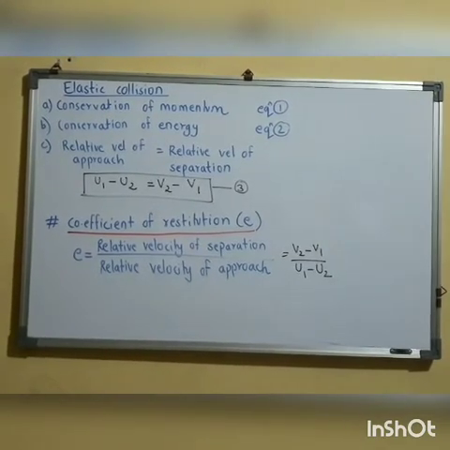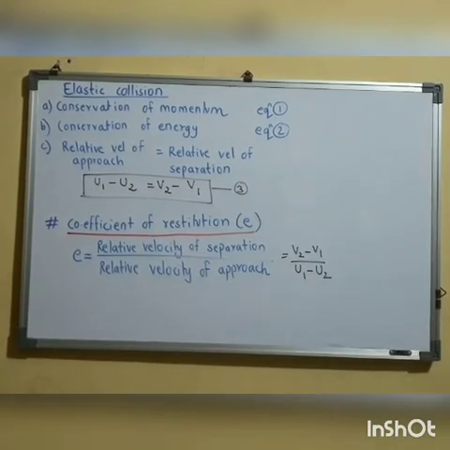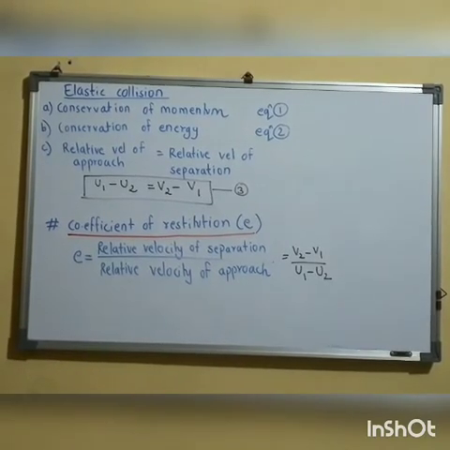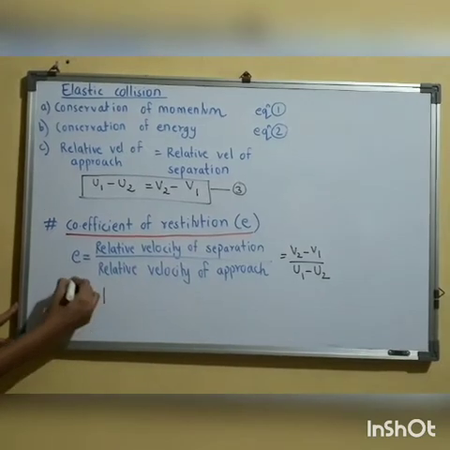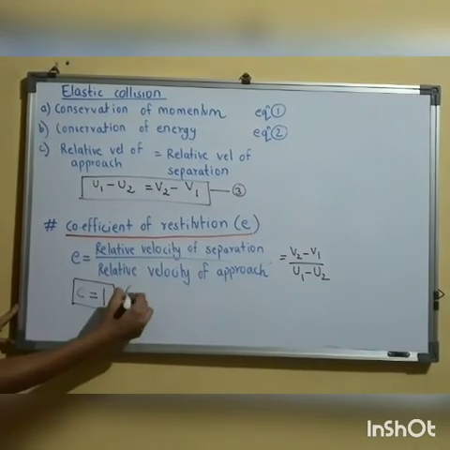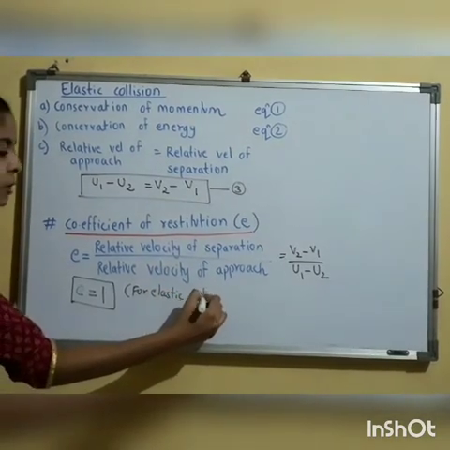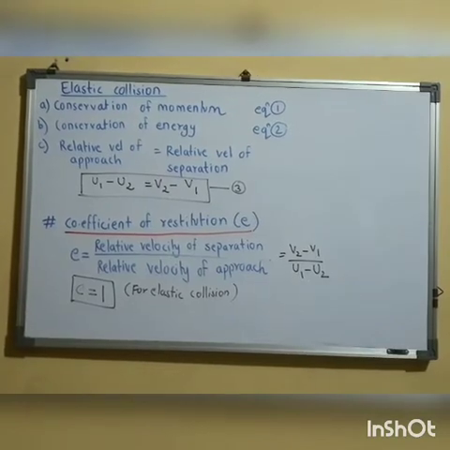So the ratio of v2 minus v1 to u1 minus u2 is known as the coefficient of restitution. As in elastic collision the relative velocity of approach is equal to the relative velocity of separation, the value of E for elastic collision will be equal to 1. This is the condition only for elastic collision. We'll see the cases of inelastic collision. In inelastic collision, the value of E is generally less than 1.